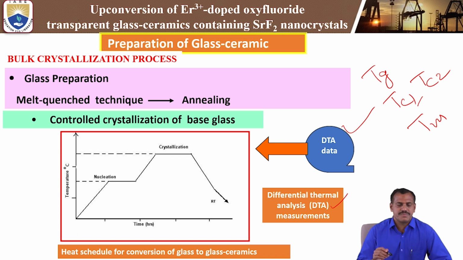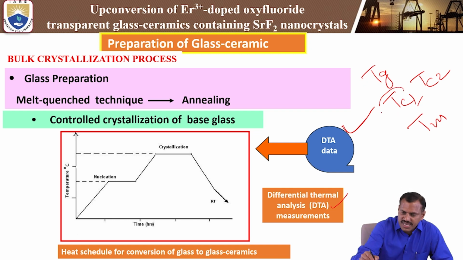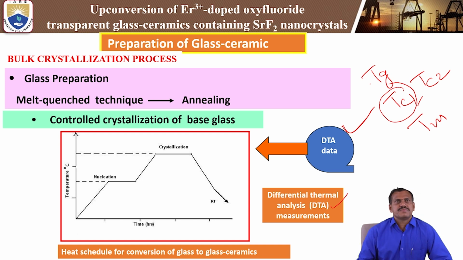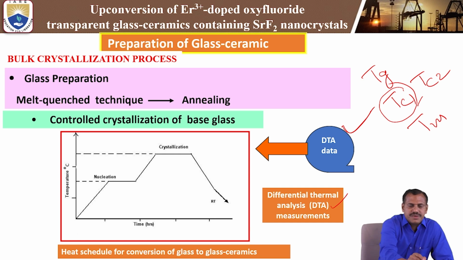Whichever glass material we prepared, we first need to characterize it by DTA analysis. By using the DTA analysis, we can get the Tg value, Tc1 and Tc2, that means glass transition temperature, crystalline temperature and melting temperature. If we convert the amorphous material to a ceramic material, glass ceramics, we particularly need one crystalline phase, so we need one crystalline temperature value. That we get from the DTA analysis. By using DTA analysis, we prepare the glass ceramic.